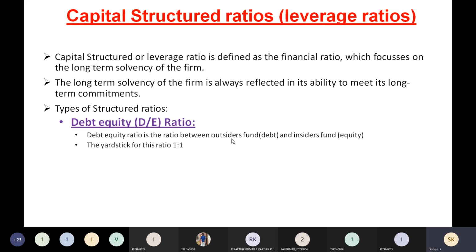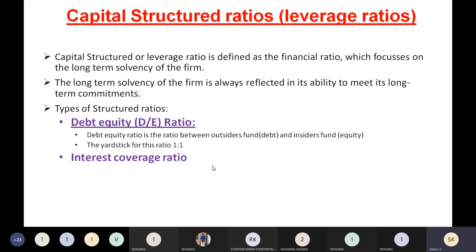If it is 2:1, that indicates that the company is depending more on debt, borrowed capital instead of own capital. That will be a risk to the company if they are not going to earn profits. So they should always keep the debt equity ratio at 1:1. So 1:1 will be the preferable ratio.